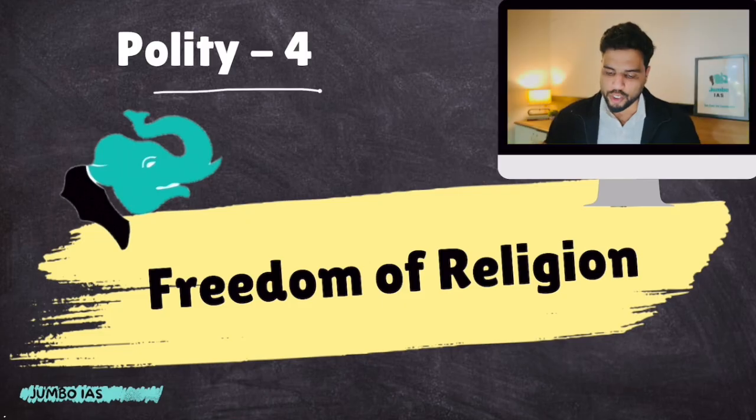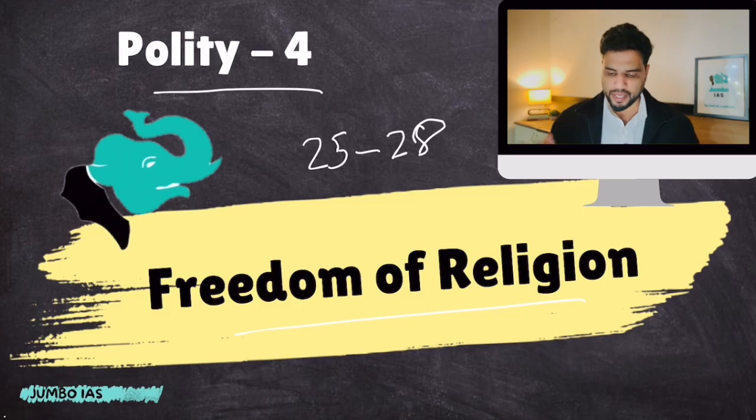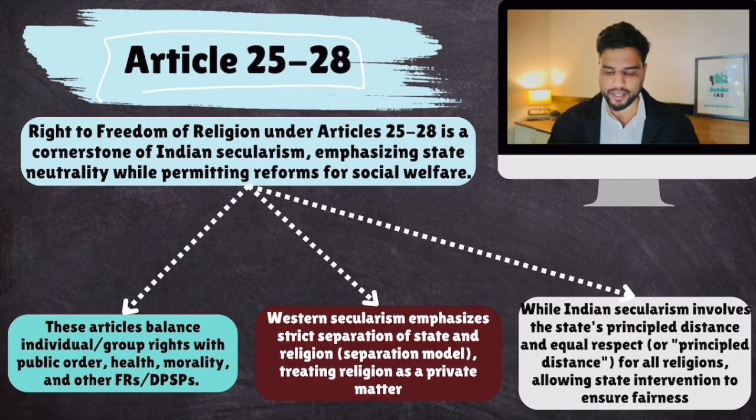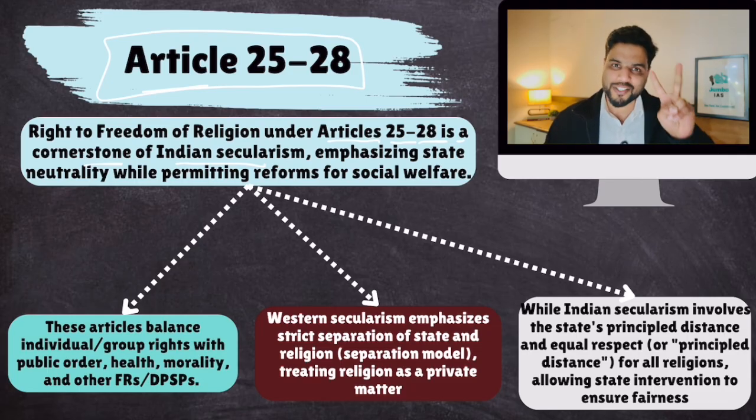Polity, lecture number 4, freedom of religion. As mentioned before, freedom of religion is covered within the chapter on fundamental rights from Article 25 to 28. The right to freedom of religion under Article 25 to 28 is a cornerstone of Indian secularism. By the way, the word secularism has 2 meanings, 2 types of secularism exist in the world.